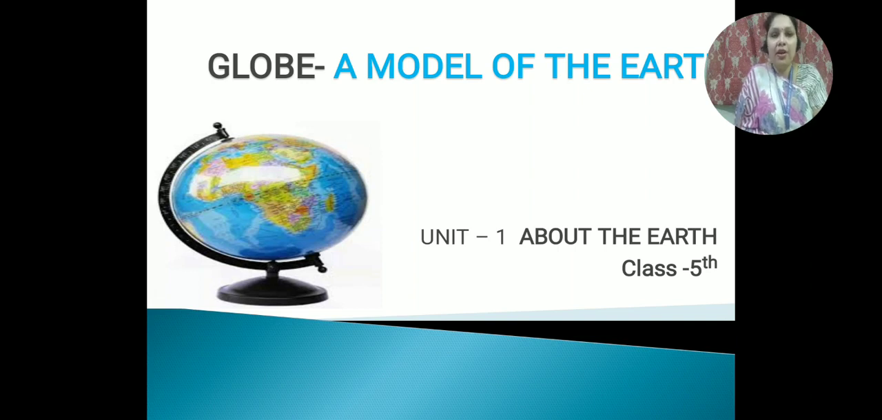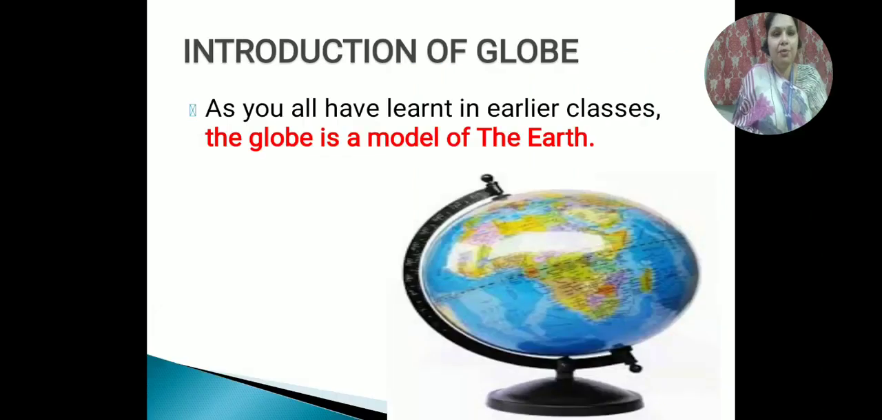Now, as we are coming to class 5th, and I will be taking care of the social science subject, the first chapter of class 5th social science is Globe, a Model of the Earth. It is Unit 1, and the name of the unit is About the Earth. So now, going towards the chapter, the introduction of the globe.